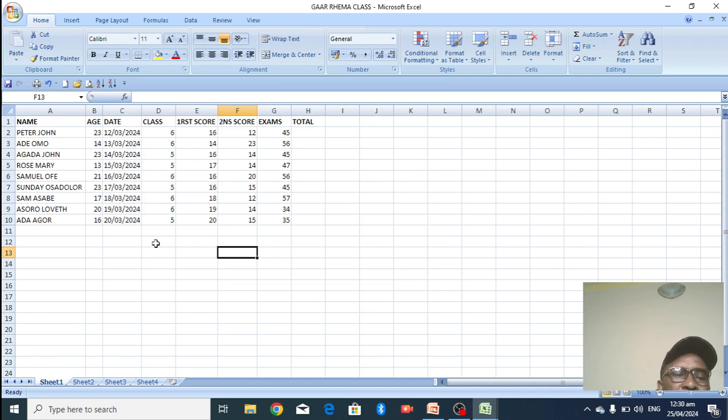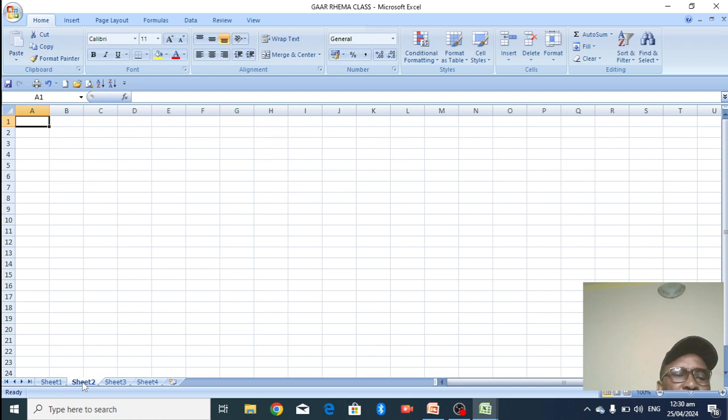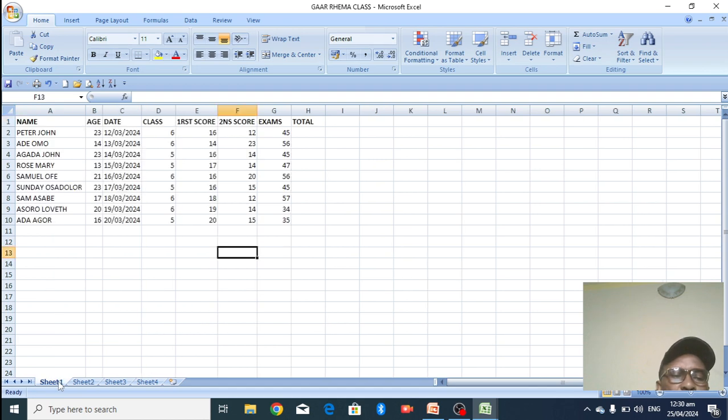I want to create another sheet. Maybe this one, I don't want it here. You can come here and create another sheet here and put other things here that we have done before. Right now we are working on sheet 1. This is where we are working right now, sheet 1. So take note of that.